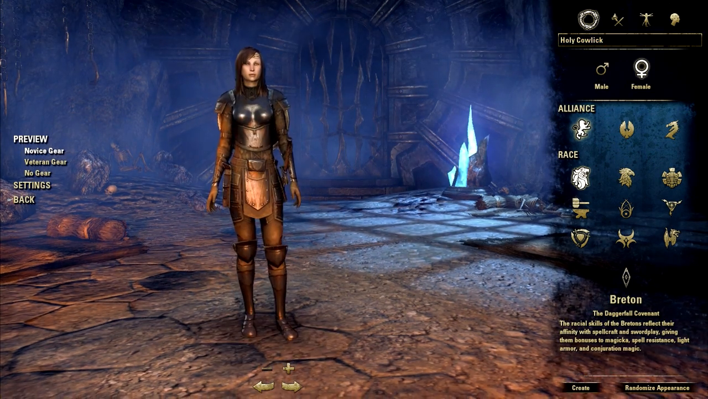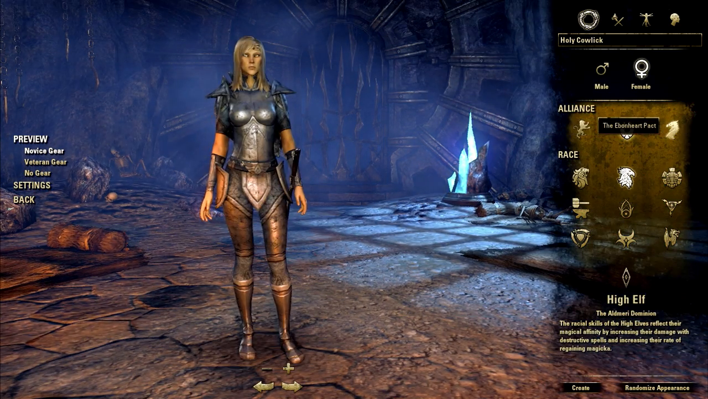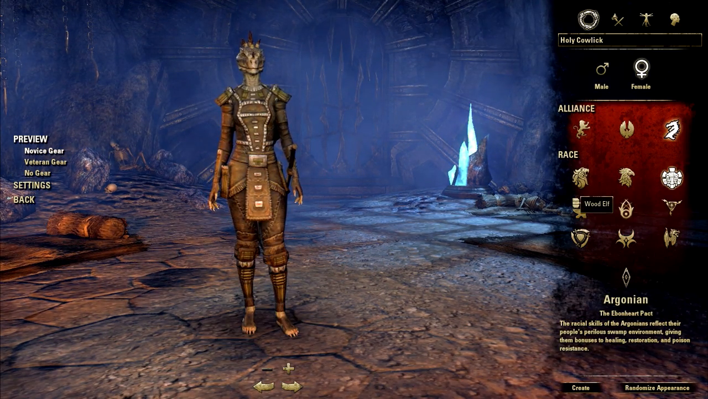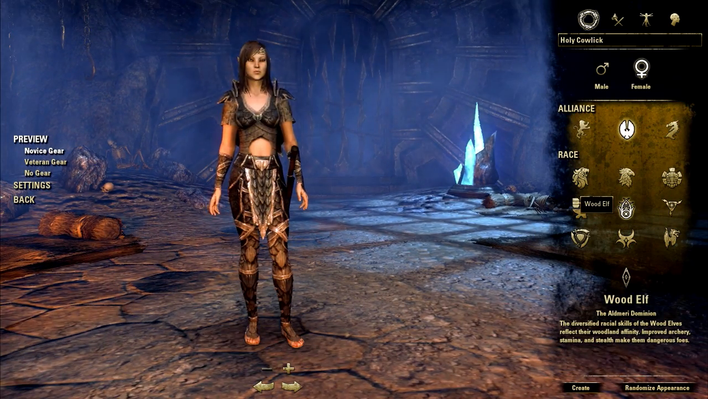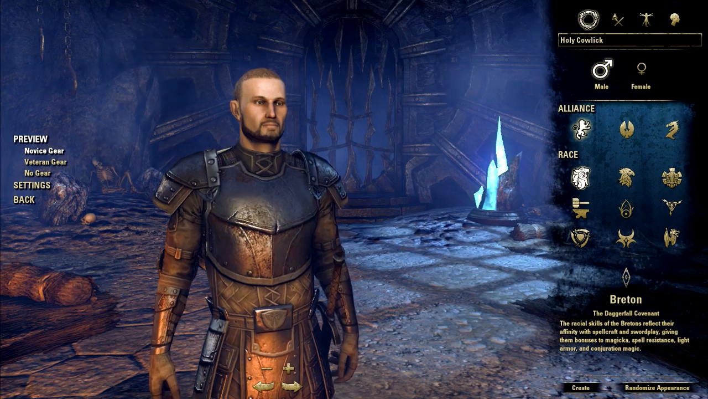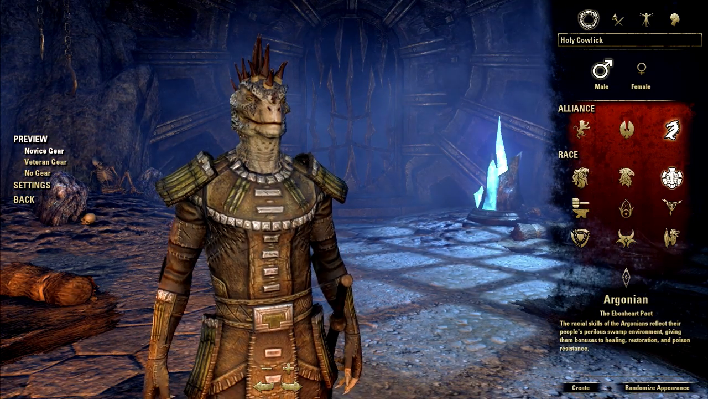Under the race tab, we can modify our gender, the alliance we belong to, and our race. The races are locked to a specific alliance at 3 races for each of them, but if you pre-order the game, you can have any alliance race combination. The 3 alliances available to choose from are the Daggerfall Covenant, the Aldmeri Dominion, and the Ebonheart Pact.